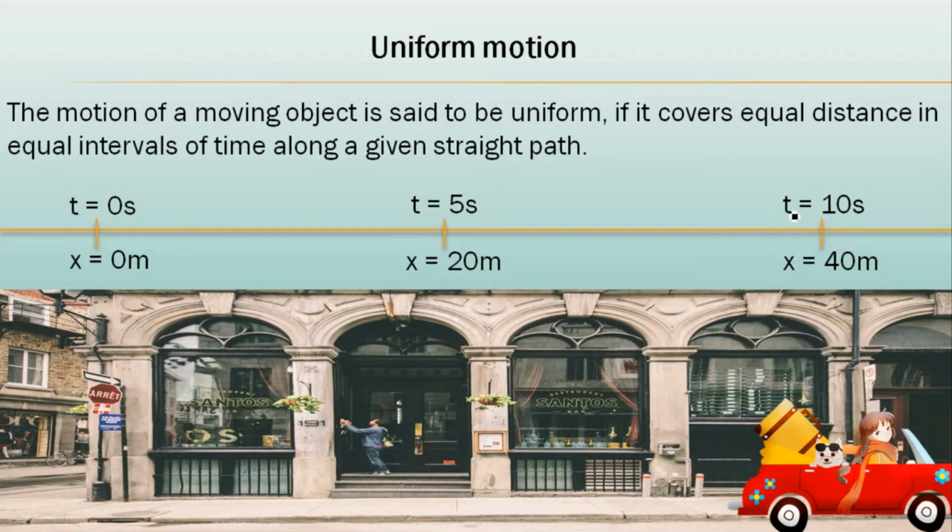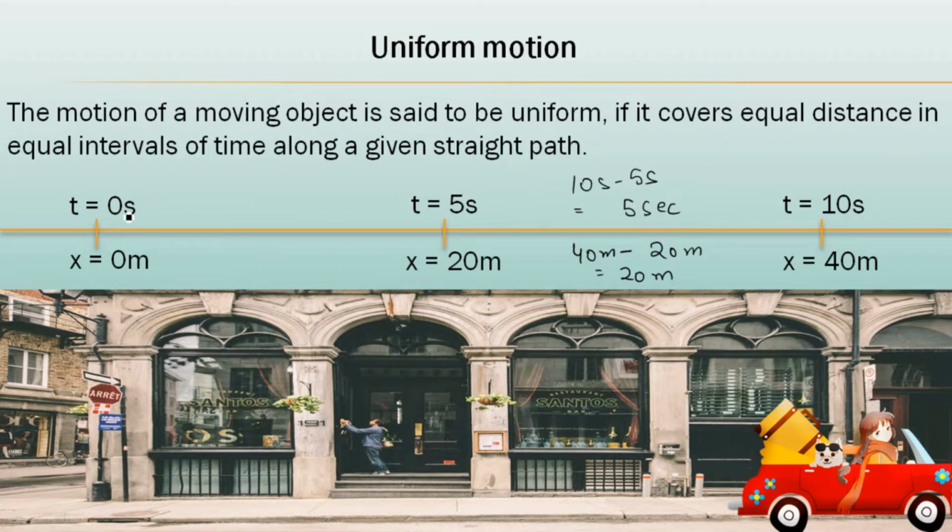Again, see here, 5 seconds is there, then 10 seconds is there. What is the gap between these two times? Gap is 10 second minus 5 second, that is, a gap of 5 second. So after another 5 second, how much distance does it cover? Again you can see distance here is 40 meter. Here distance is 20 meter. So it covers how much distance? 20 meter again. So the object is moving the same distance in equal intervals of time.